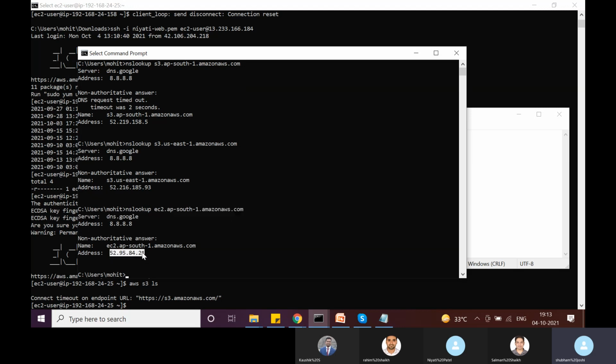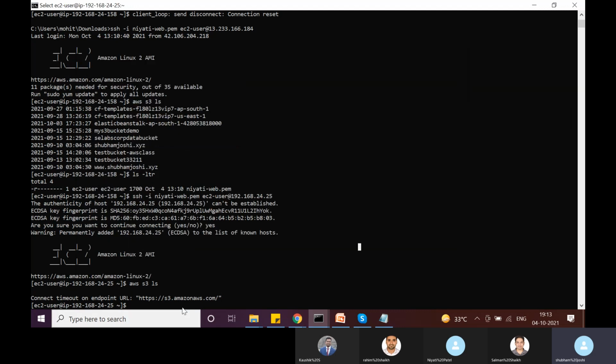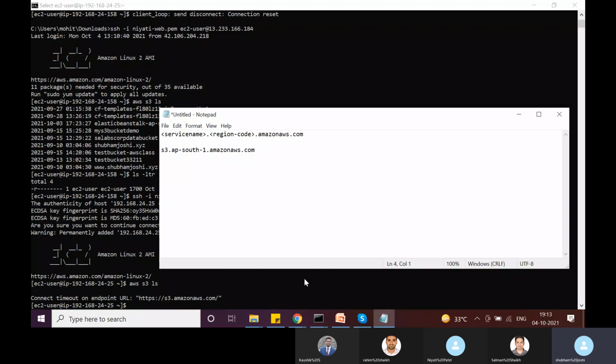has this IP address, and all these API endpoints are publicly accessible, and all these API endpoints resolve to a public IP address. Okay, so that is why when we try to execute CLI commands from an EC2 instance which is in a private subnet with no internet connectivity, it will not work because it will not be able to connect to the IP addresses behind the API endpoints.